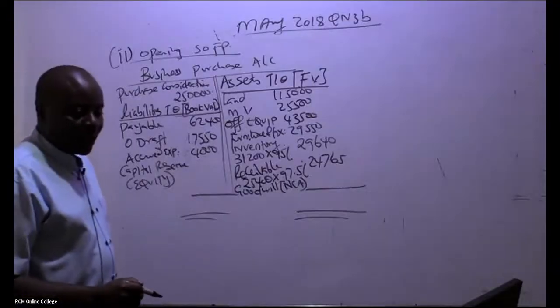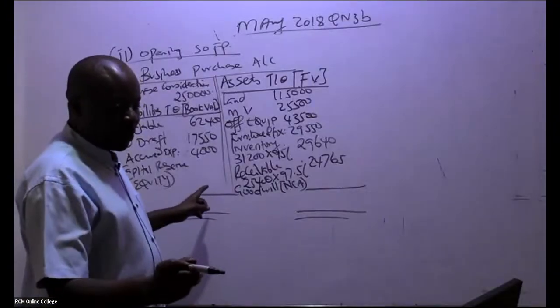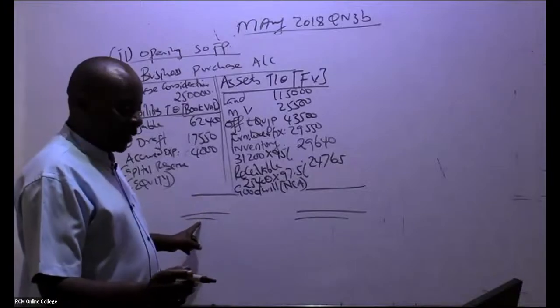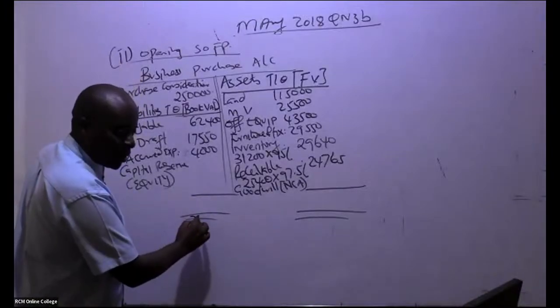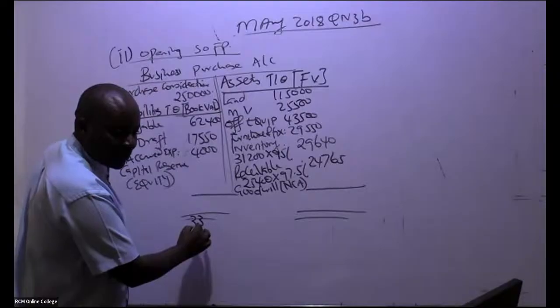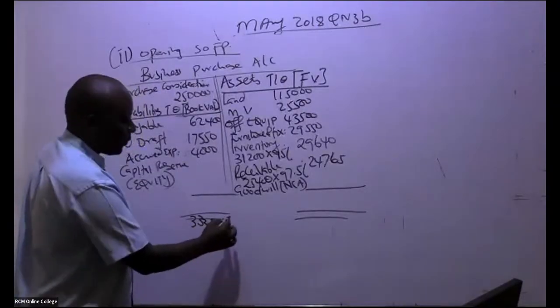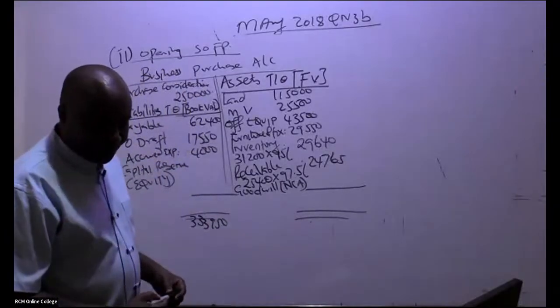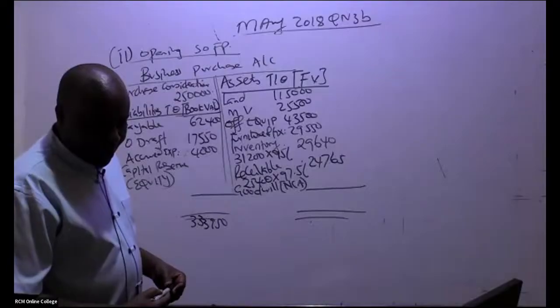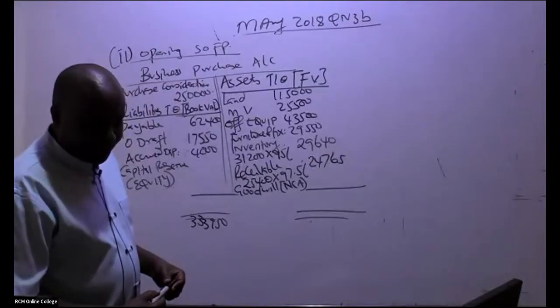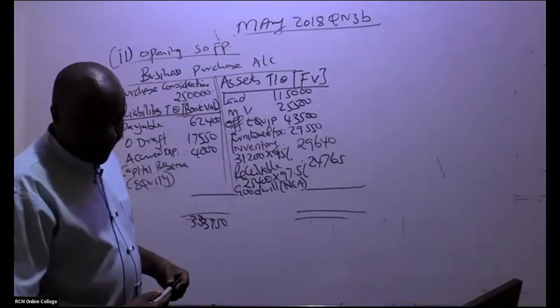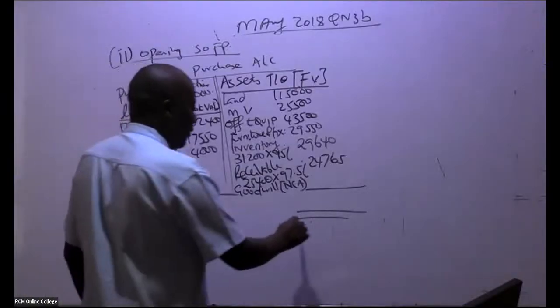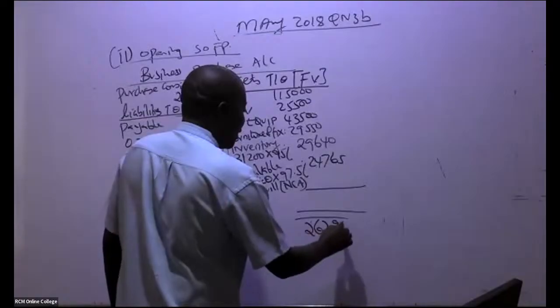So I'm being told, Irene, is this on the debit or credit? This figure, debit. So I'm being told this is 33,950. How about the credit figure? $267,955.